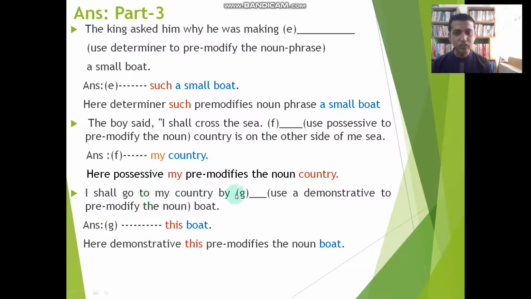I shall go to my country by dash. Use a demonstrative to pre-modify the noun boat. The boat is the head word, and this head word will be pre-modified by a demonstrative. If we use the demonstrative this for that gap, okay, I think this boat, this is very clear. This is pre-modifying the noun boat. I think this is very clear.